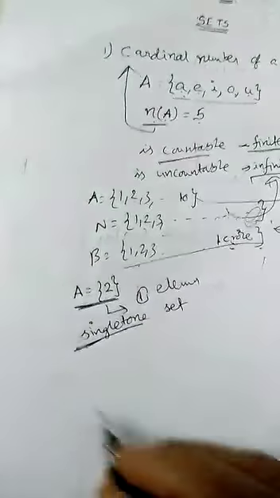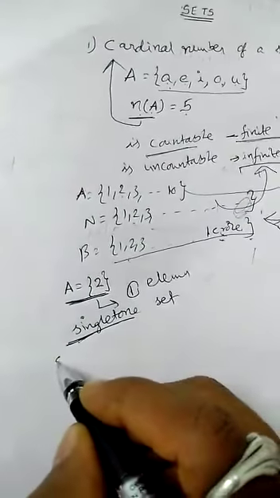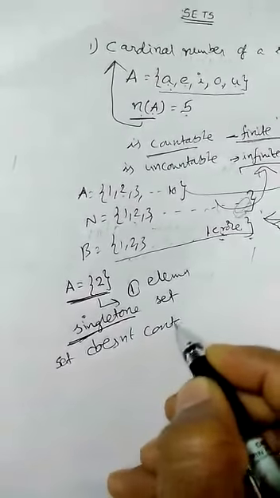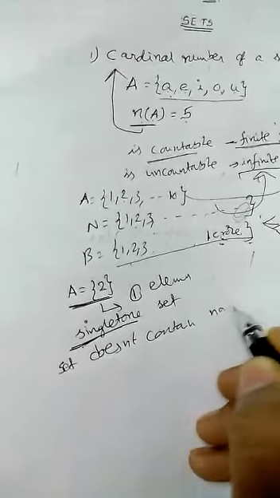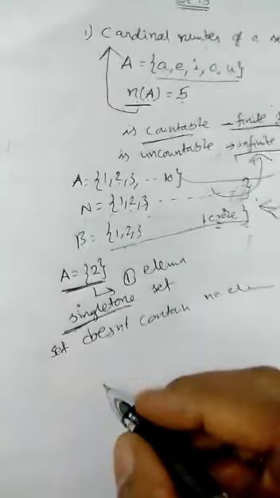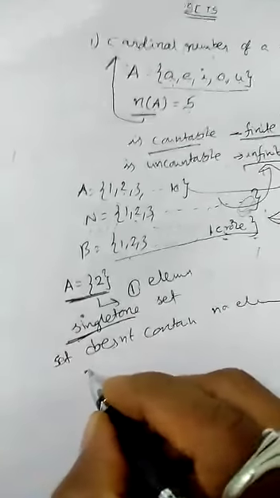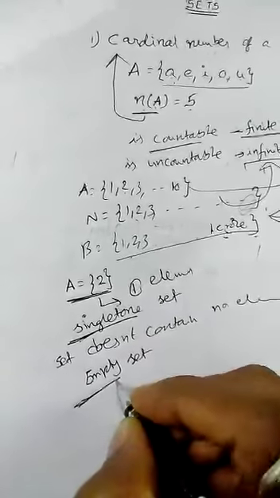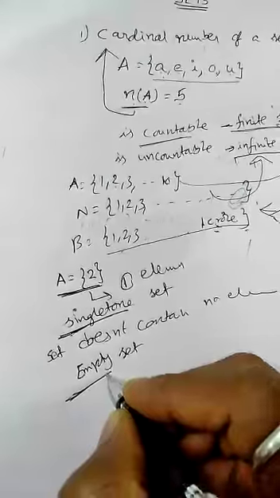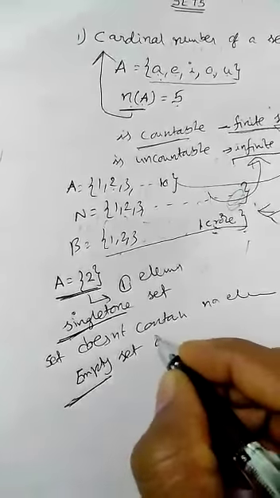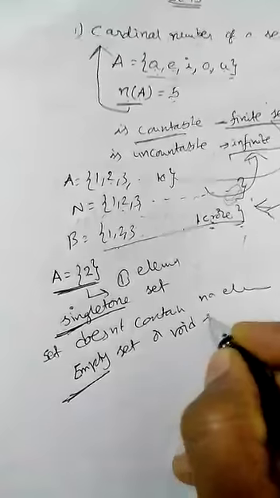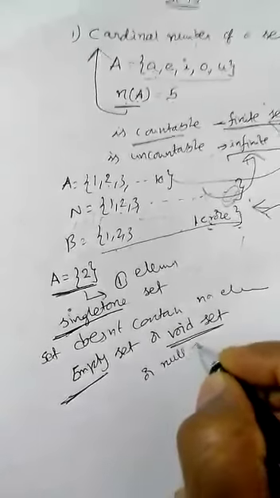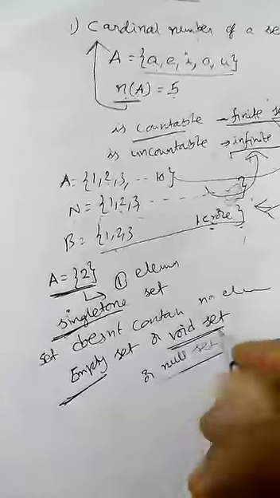Now, for example, if a set doesn't contain any elements, meaning no elements, such sets are called empty sets. The word itself tells you empty means no elements are there in the set. It also has another name, void set, and another name, null set.